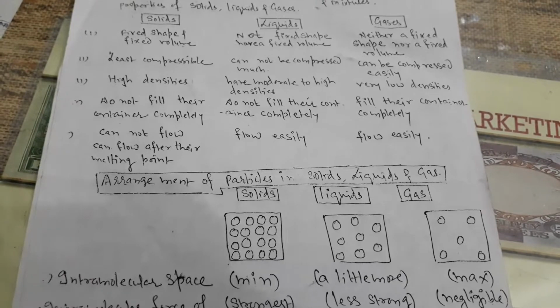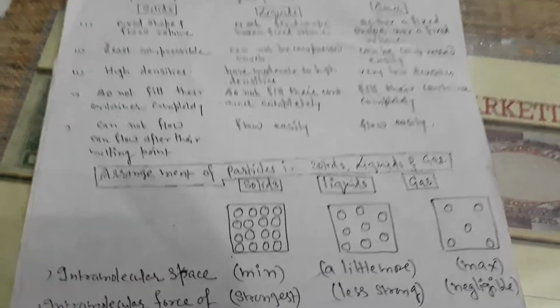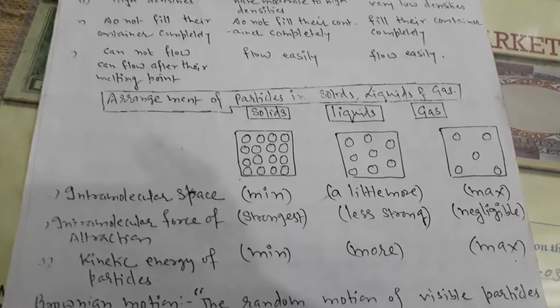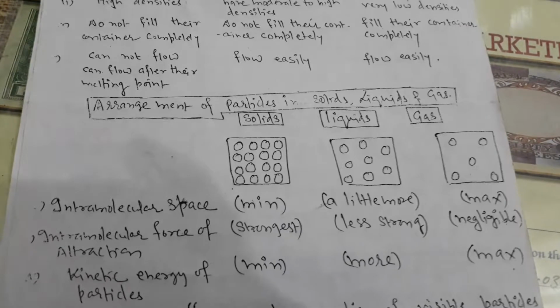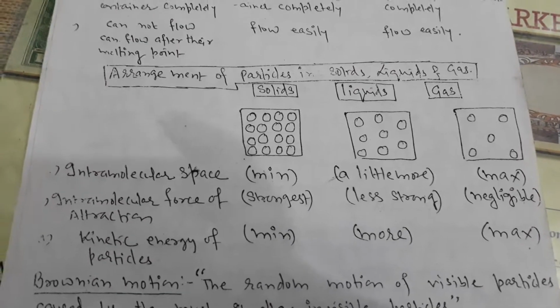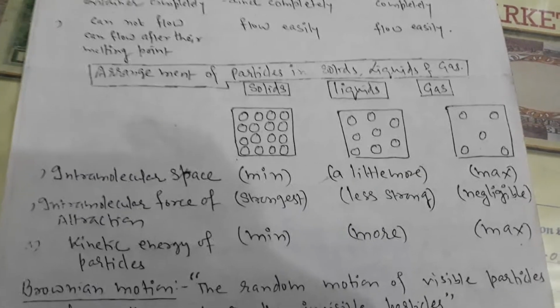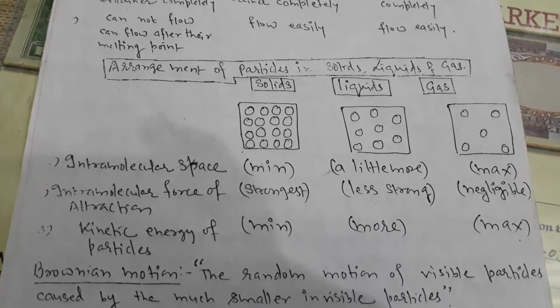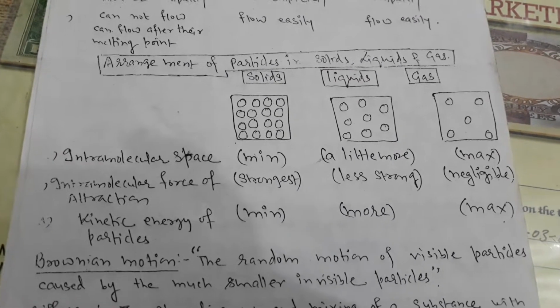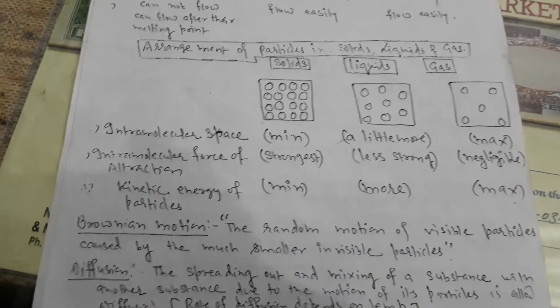Arrangement of particles in solid, liquid and gas. Intermolecular space in solid is minimum, in liquid a little more and in gas maximum. Intermolecular force of attraction in solid is strongest, in liquid less strong and in gas negligible. Kinetic energy of particles is minimum in solid, more in liquid and maximum in gas.